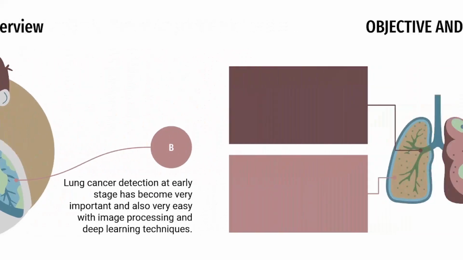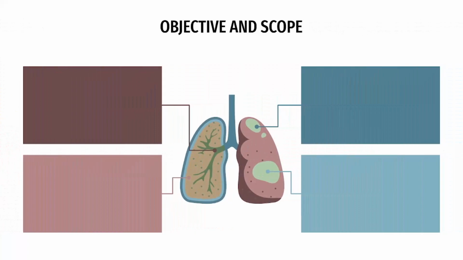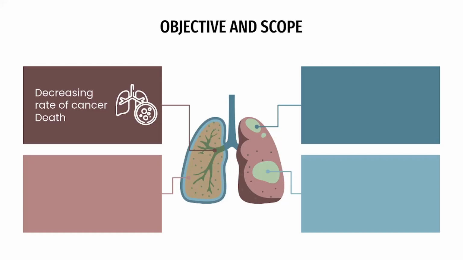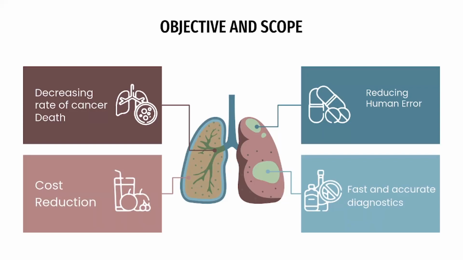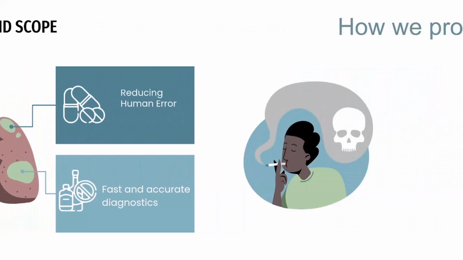Our project objective and scopes are: decreasing the rate of cancer death. In our country, deaths from cancer are mostly caused by lung cancer. Second, reducing human error. Computer-based intelligent programs, while accelerating the process of reaching the result, also reduce the possibility of human error. The third is cost reduction, and the last is fast and accurate diagnostics.